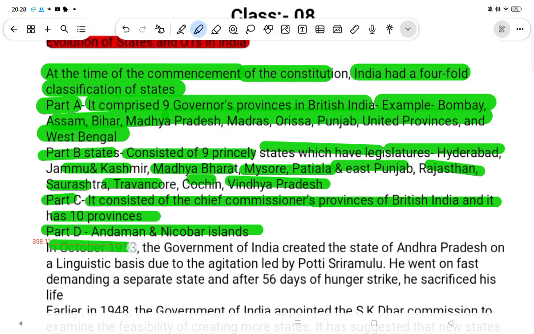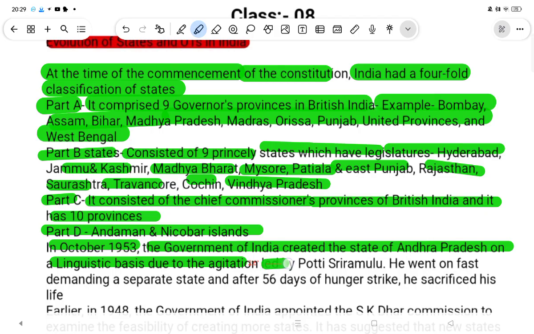In October 1953, the Government of India created the state of Andhra Pradesh on a linguistic basis due to the agitation led by Potti Sriramulu. He went on a fast, demanding a separate state, and after 56 days of hunger strike, he sacrificed his life.